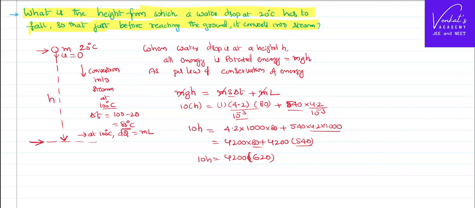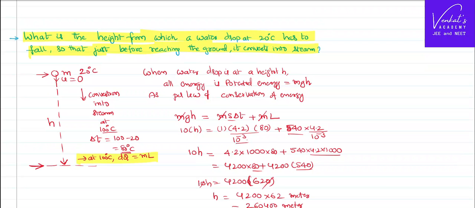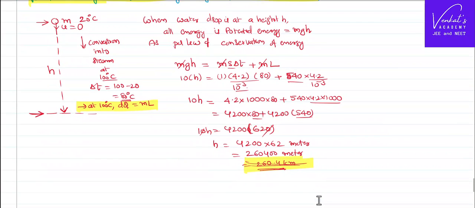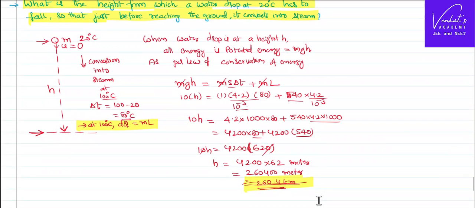That is 10h. So the 10 can be cancelled. So h is 4200 into 62 meter. Well, it has to fall from a height of 260.4 kilometer. Then only it will be converting into steam, which is practically very much difficult to happen in real life.